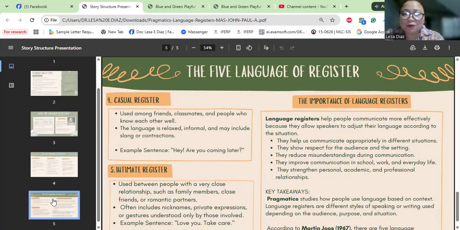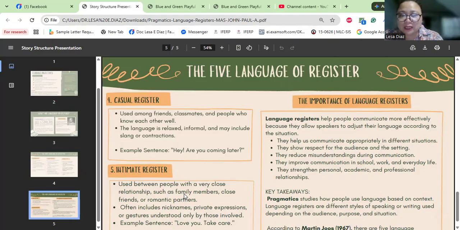And then for the intimate register, used between people with a very close relationship, such as family members, close friends, or romantic partners. Often includes nicknames, private expressions, or registers understood only by those involved.